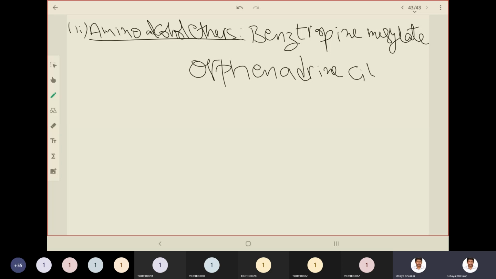Mesylate is a salt form like hydrochloride and bromide we saw earlier. Here benztropine is the mesylate salt form, and orphenadrine is the citrate salt form.